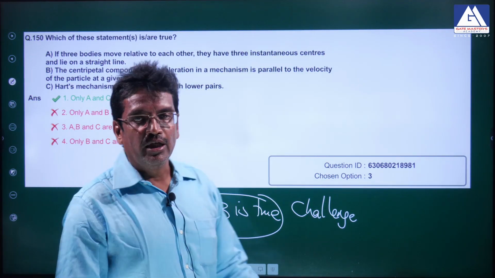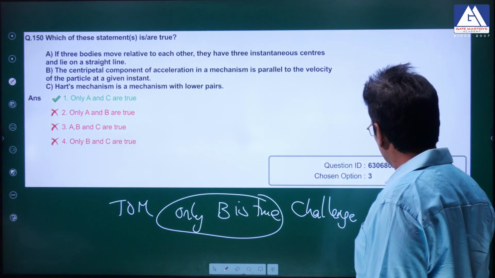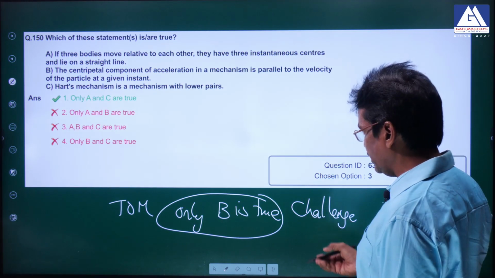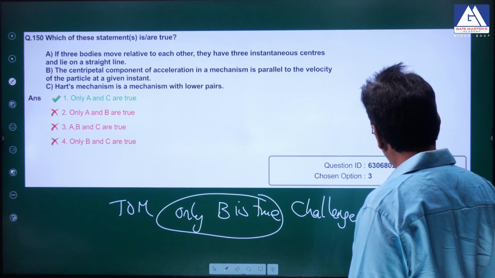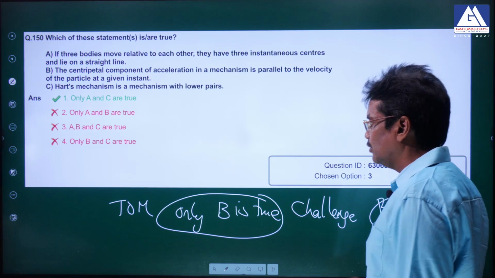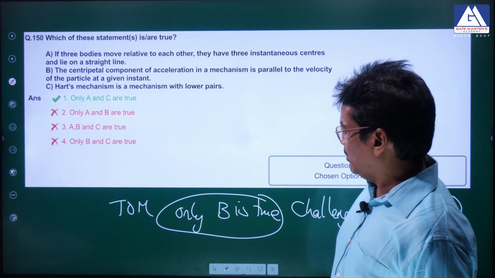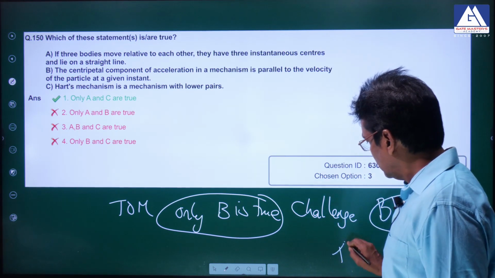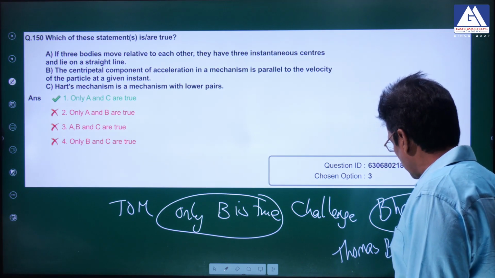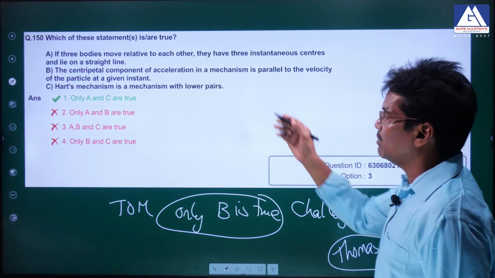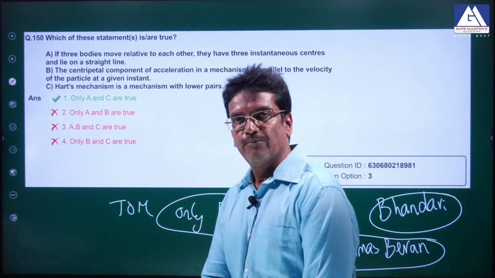You can refer to any textbook: Theory of Machines by Bhandari, or Thomas Bevan, you can check this also. In any of these books, these concepts are given. Only B is correct. Okay.